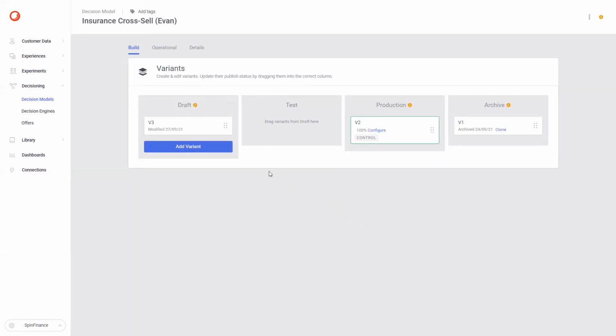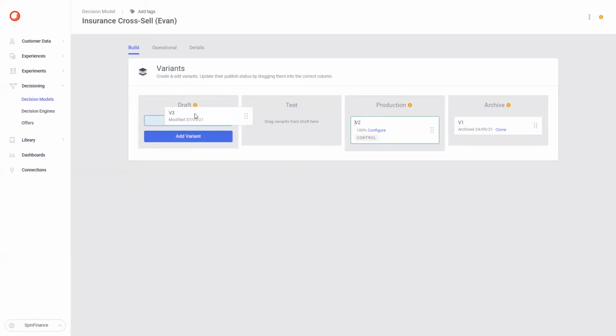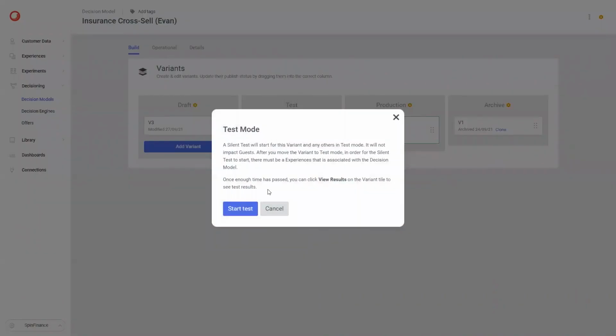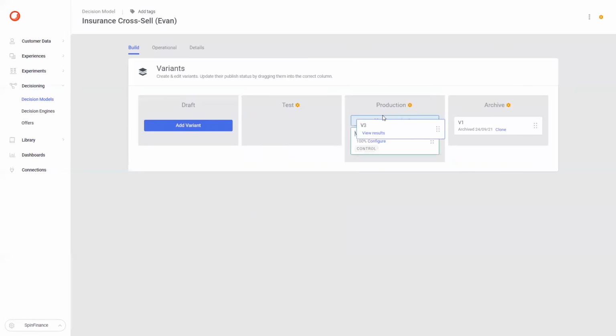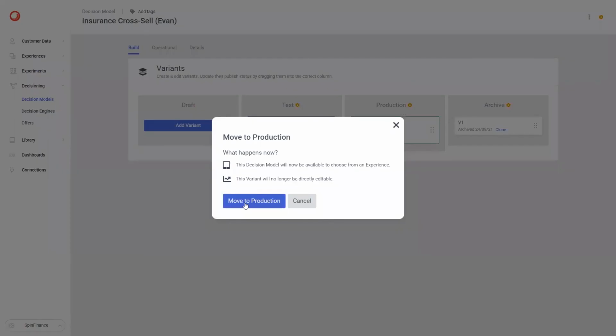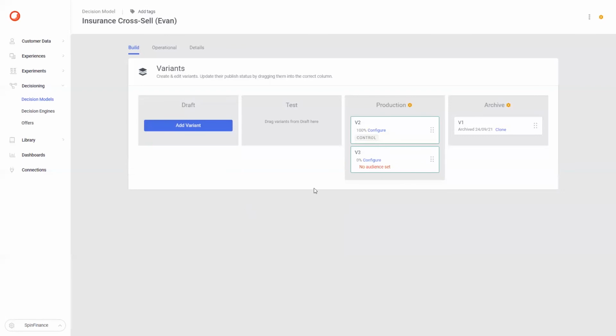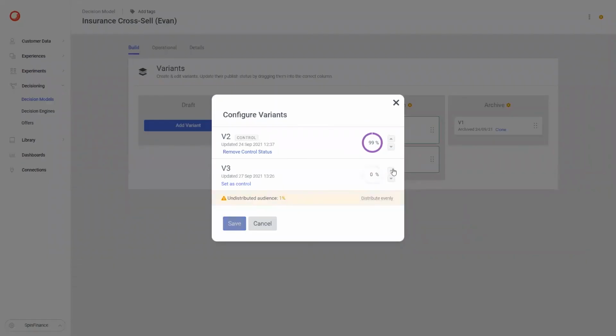Rules are modeled and can be promoted in a way that is safe and predictable. Decisions are created in draft mode and then moved into a silent test. This means that we can understand exactly what would happen when this change goes live without having to impact any customers. Once the customer is happy with this, we can move the decisions into production. And in production, we can roll the changes out to a small percentage of users to pilot the change slowly and safely.